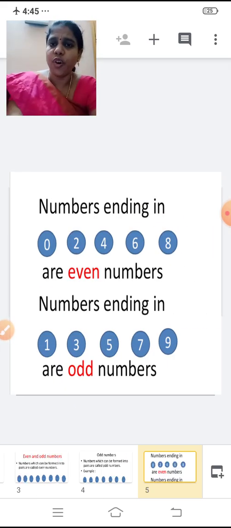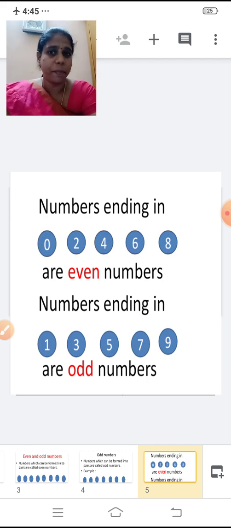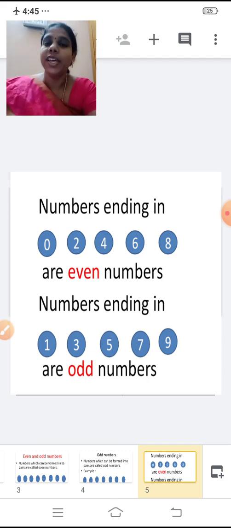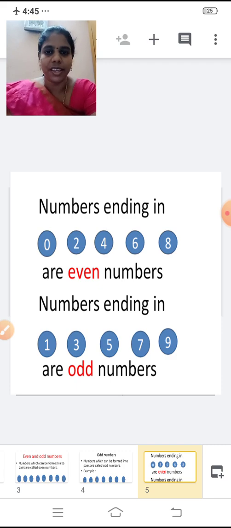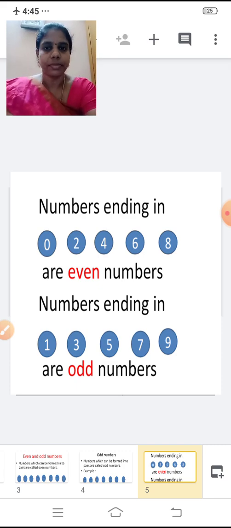So when you go for bigger numbers, you cannot make so many pairs, right? So what you have to do, we'll have one rule. Numbers ending in 0, 2, 4, 6, 8 are even numbers. Let me repeat.